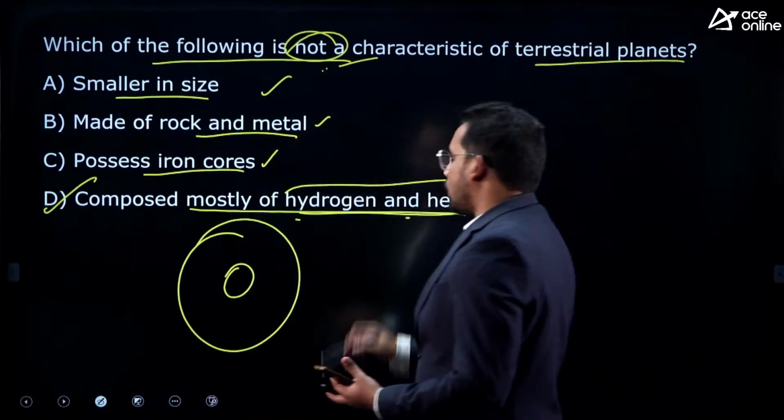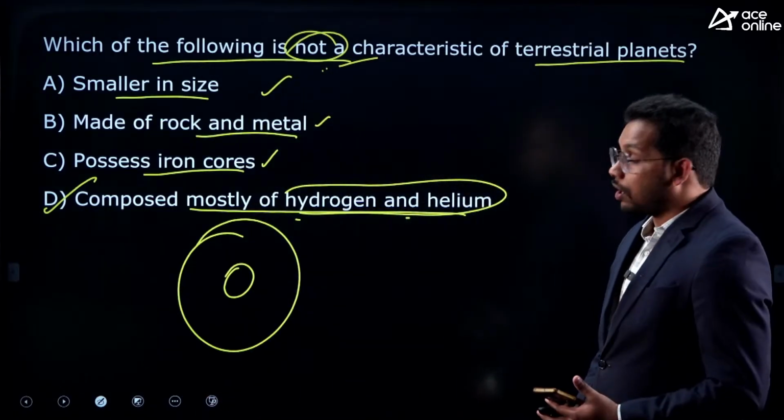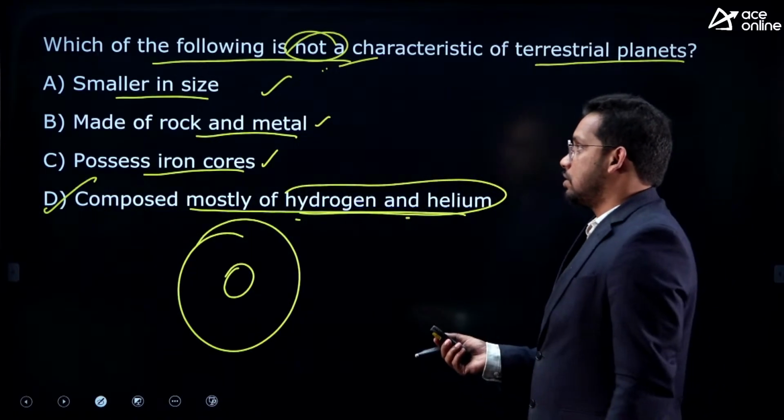It is not composed of hydrogen, helium, rather it is composed of carbon dioxide and nitrogen are the major ones.